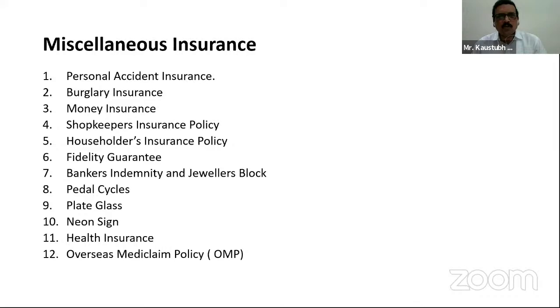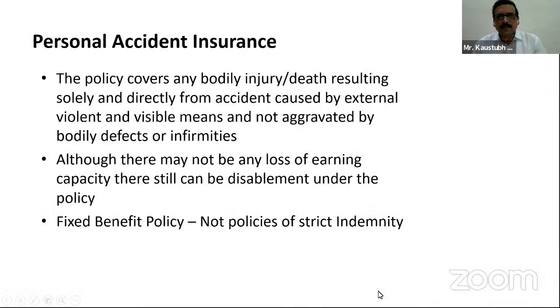So these are the 12 basic subjects or chapters which we need to understand in this miscellaneous insurance. Now we'll first start with the personal accident insurance policy.